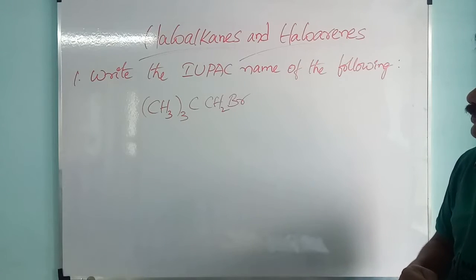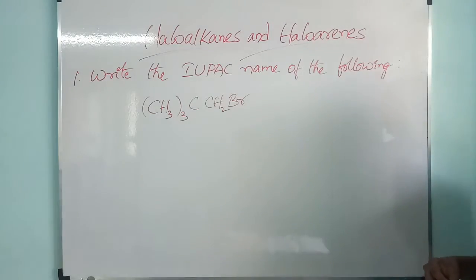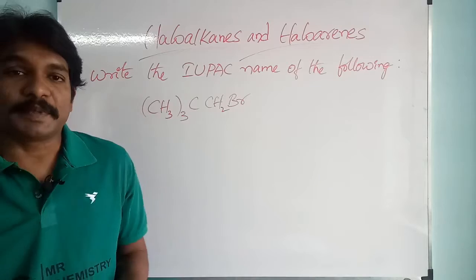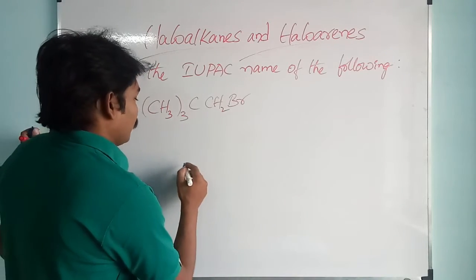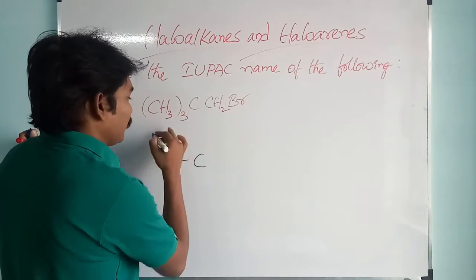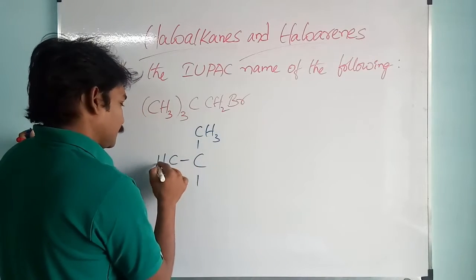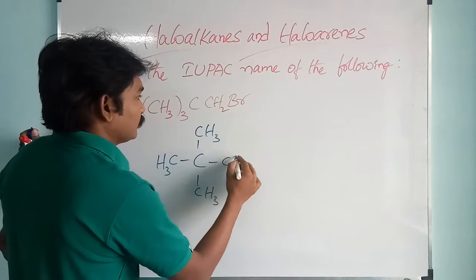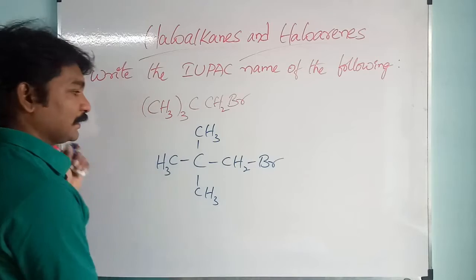Already it is there on the board. Check this one. Write the IUPAC name of the following. They have given one compound here, and they are asking the IUPAC name of this compound. We will write the structure of this one. Carbon has 3 methyl groups, and it is connected to one more CH2, and bromine is there.